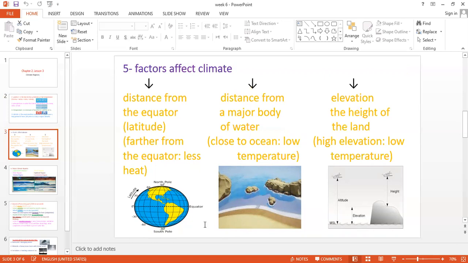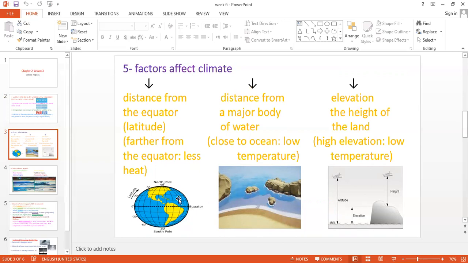Okay, listen, guys, the sunlight is moving directly to this area, to the equator and all the regions around the equator. So all the countries that lie in this area, in the equator area and the area around the equator, are very, very hot. Why? Because they receive direct sunlight.